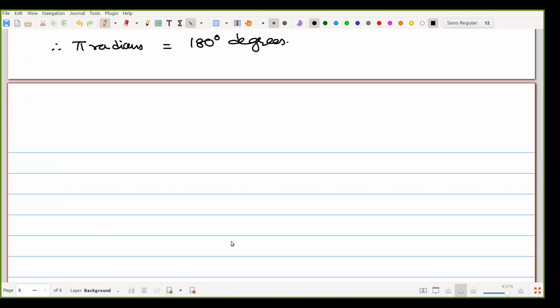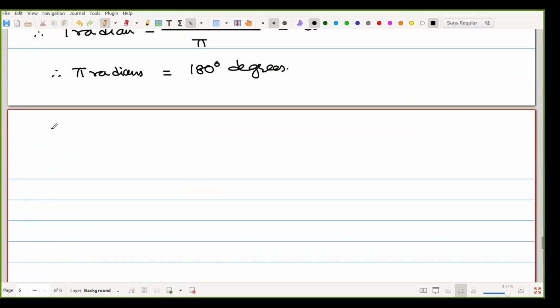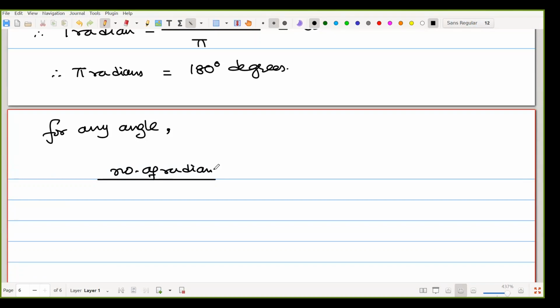So we can say once more, for any angle, the number of radians divided by the number of degrees is equal to pi by 180.